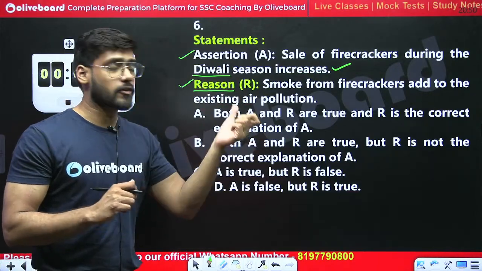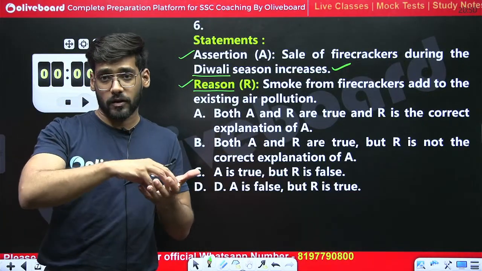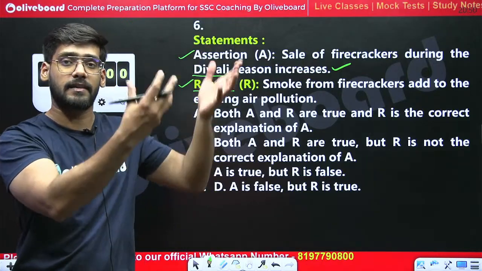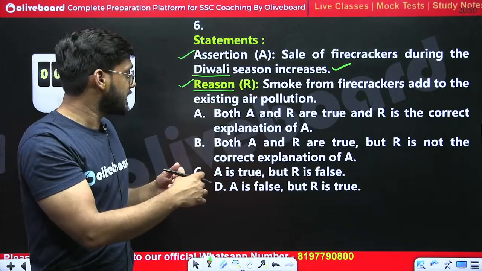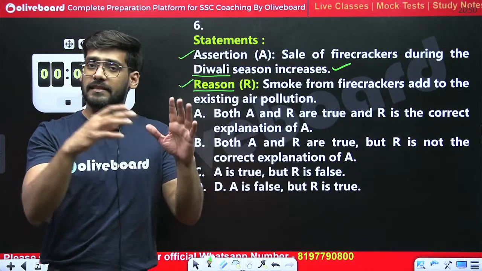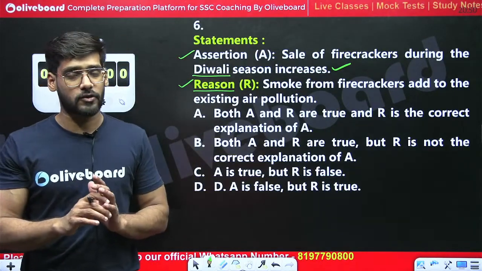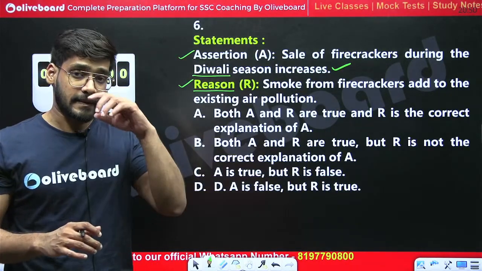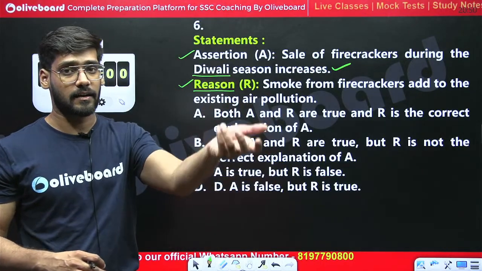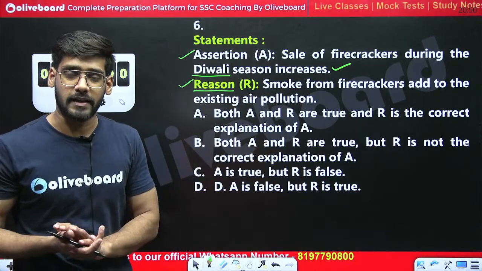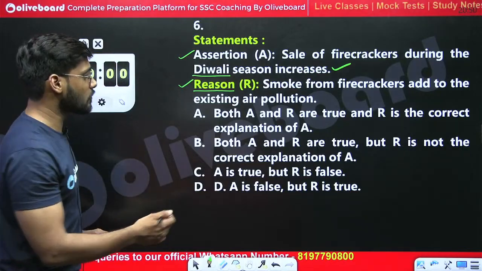The smoke that comes out from the firecrackers adds to the existing air pollution. There is already a lot of air pollution in our environment, and if we burn firecrackers, it adds a lot more pollution to the environment as well. So this is also true.